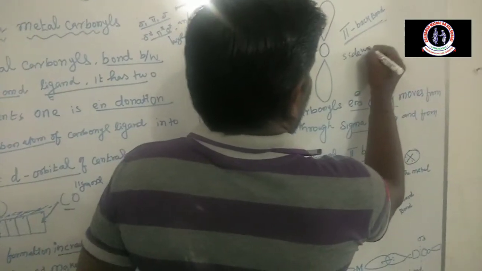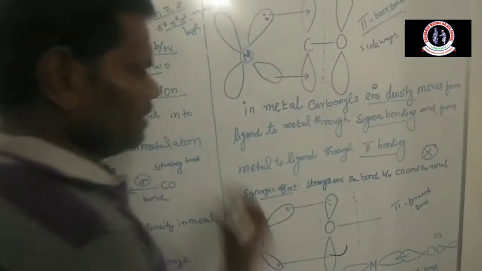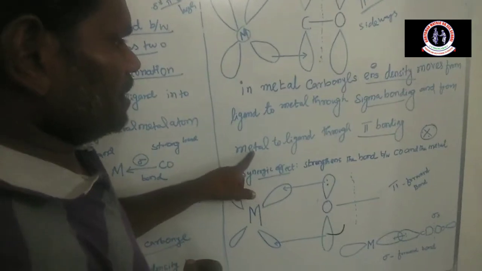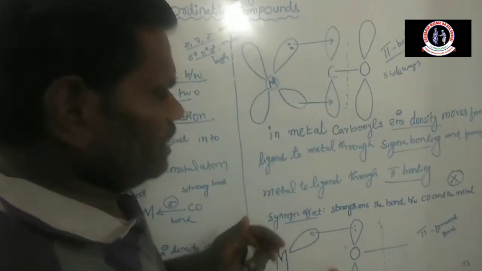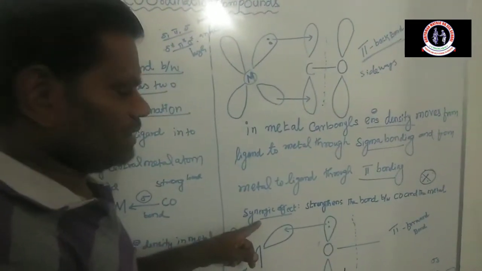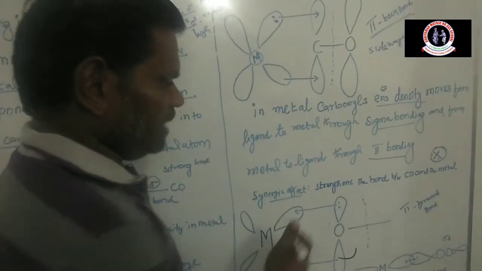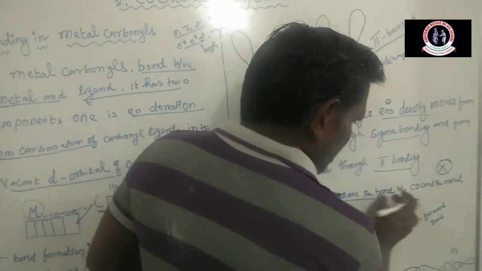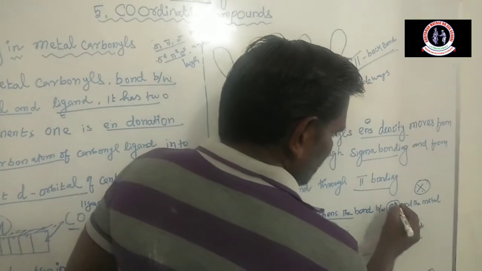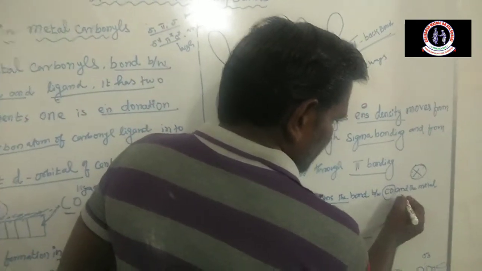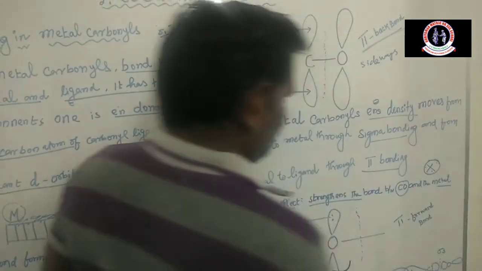Sidewise overlapping. Okay, sidewise overlapping. This is a very clear explanation of the synergic effect. The synergic effect is nothing but the strengthened bond between the carbon monoxide or carbonyl ligand and the metal atom.